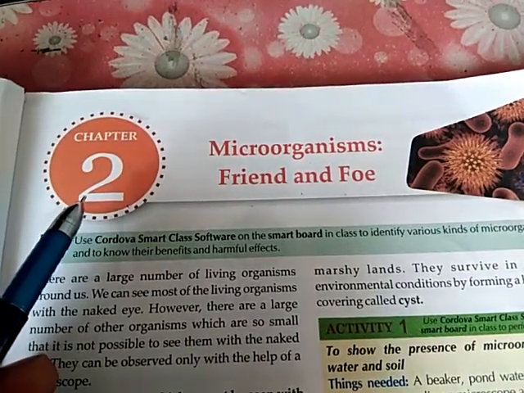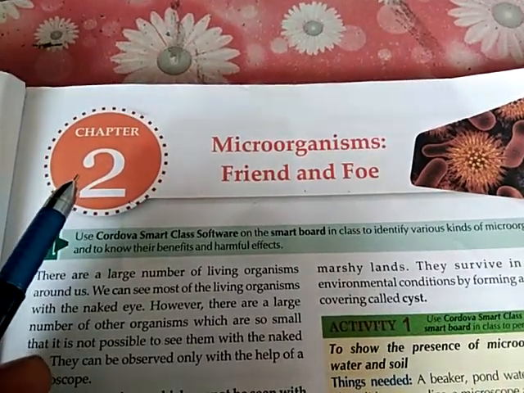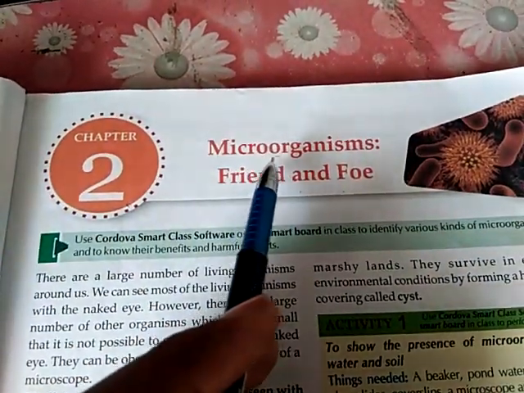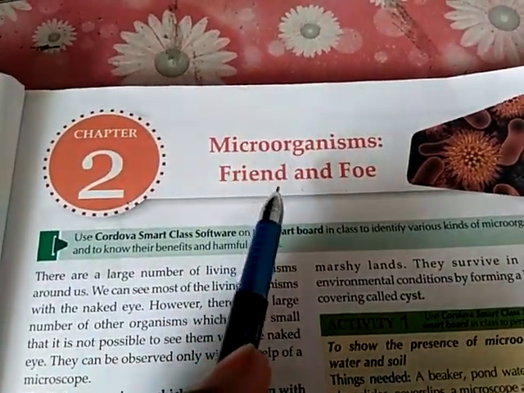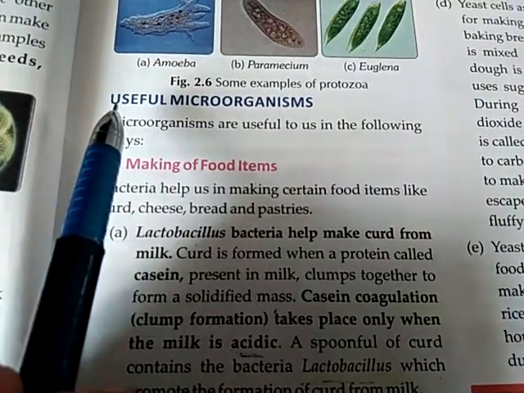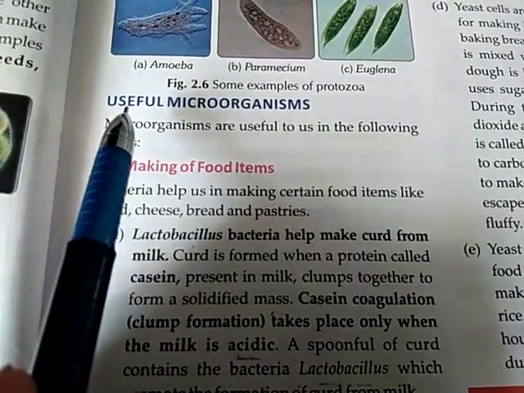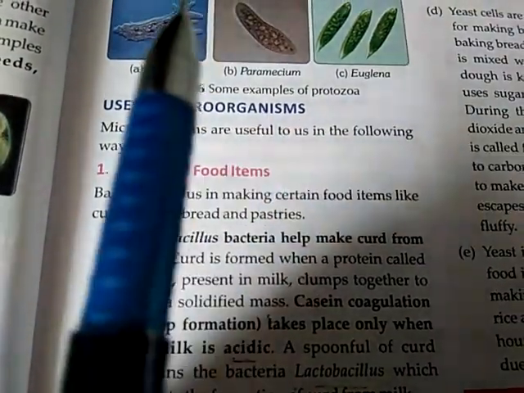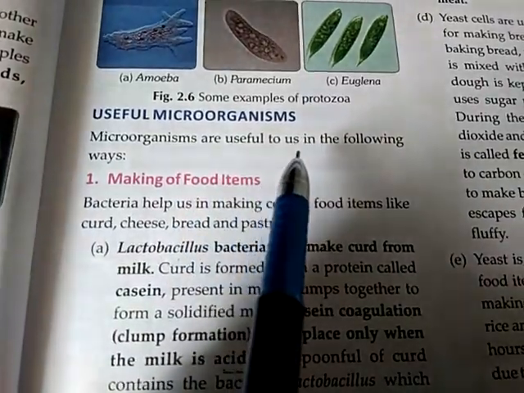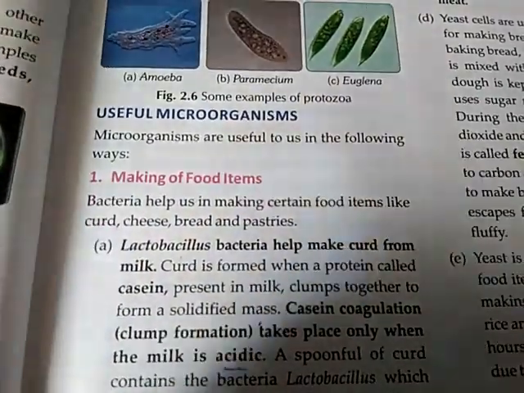Hello everyone. Today we are going to start part 2 of chapter number 2, Microorganisms: Friend and Foe. In this part we are going to discuss useful microorganisms. Microorganisms are useful to us in the following ways.